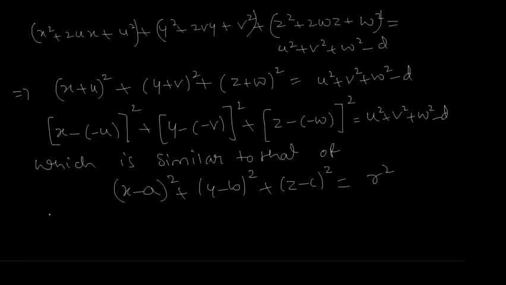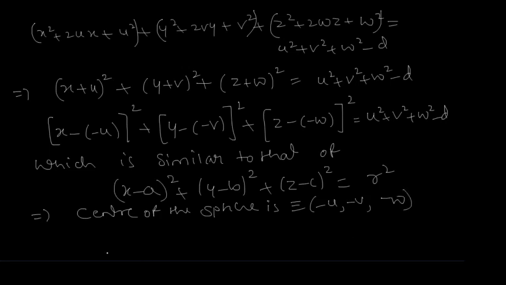Therefore, the center of the sphere is given by minus u comma minus v comma minus w, and the radius r is given by, comparing r square with this equation, r is the square root of u square plus v square plus w square minus d.